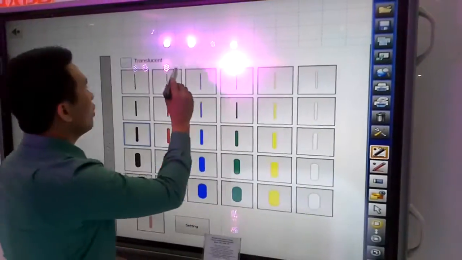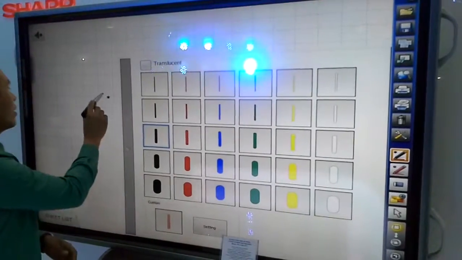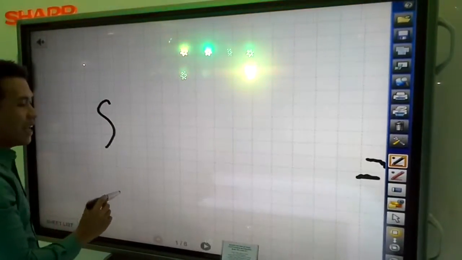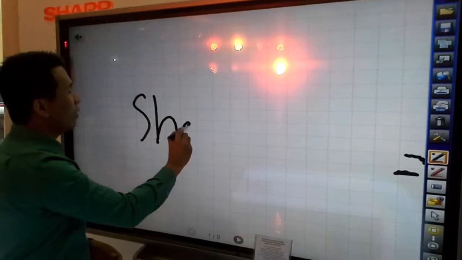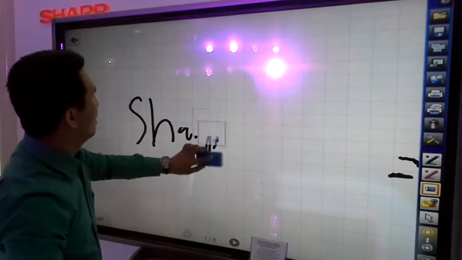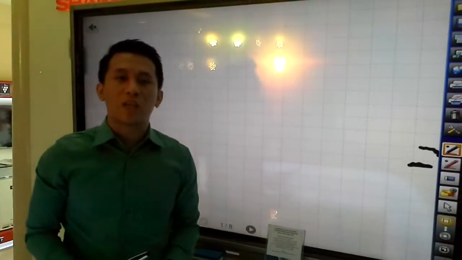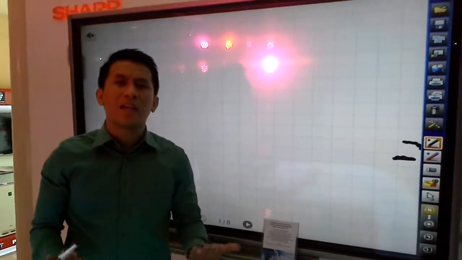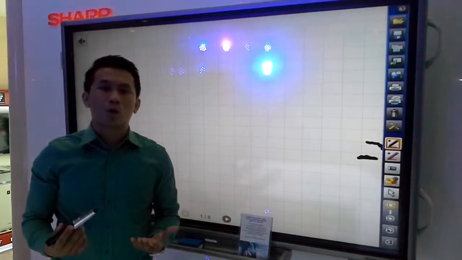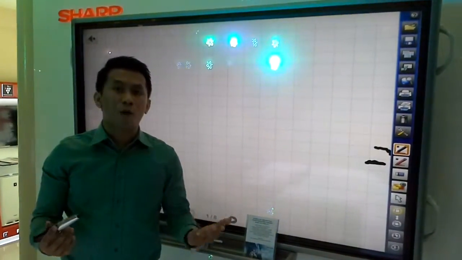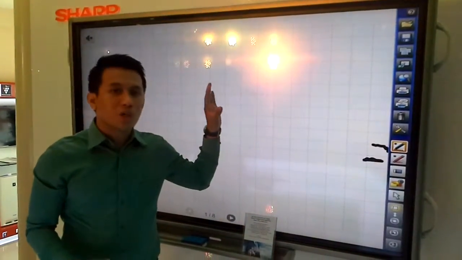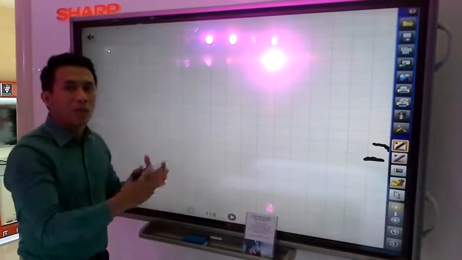You can write here. You can choose any colors. So as I said, it's an interactive whiteboard, so you can write there. Also, you can import your files like your presentation in PowerPoint format, maybe in Keynote, in Excel, in Microsoft Word. So any form you can just import it, then you can edit, you can present.